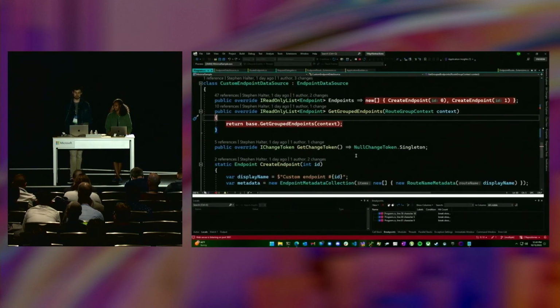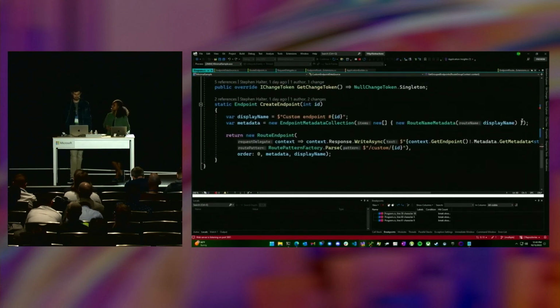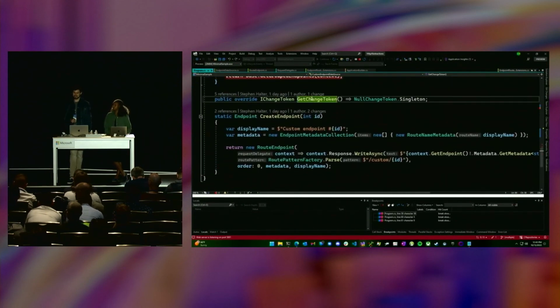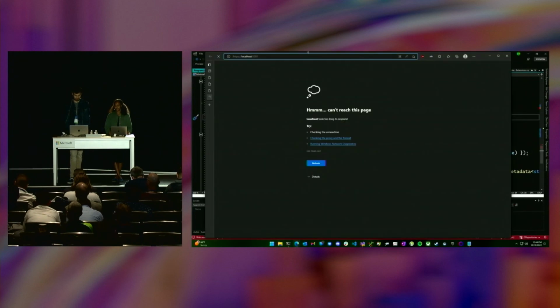Another interesting thing is the endpoints are lazily resolved on the first request that hits the endpoint routing middleware, and then they're cached. So fortunately we're not rebuilding link expression trees every request. Yeah, that's what we were seeing earlier with the filters demo. The factory gets called once. Unless you fire this change token, which is super advanced, and then you can make it reload the endpoints whenever you want. But none of our default endpoint data sources do that. That is a cool way to dynamically add endpoints, though. That will rerun all the filters because your endpoints have changed. So something to be aware of.